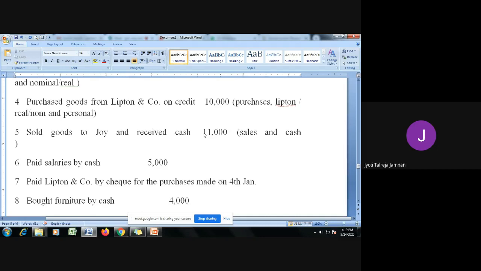So sales is treated as an income. Sales will be under the head nominal account, because nominal account has all the incomes and expenses, and cash is treated as real account. What is the rule of nominal account? Sorry, I'm really sorry. The rules of nominal account are: debit the expenses and losses, credit the incomes and gains. When you sell goods, it is an income for you, so you need to credit sales. And when you sell goods, cash comes in. Real account rule says debit what comes in.